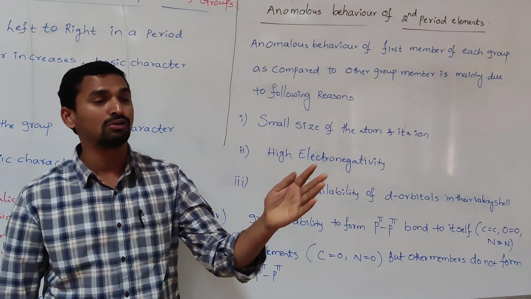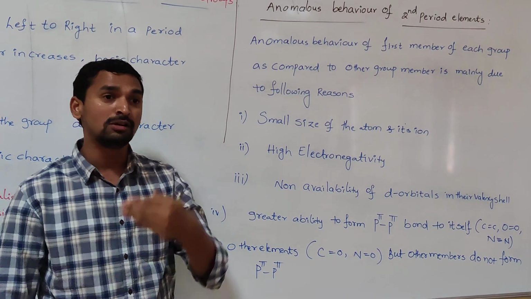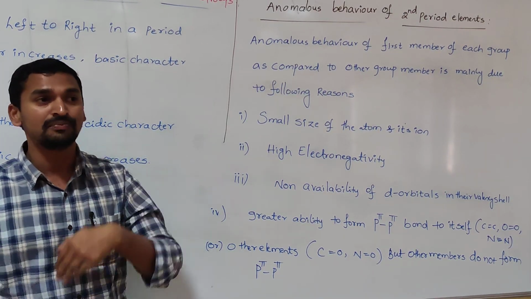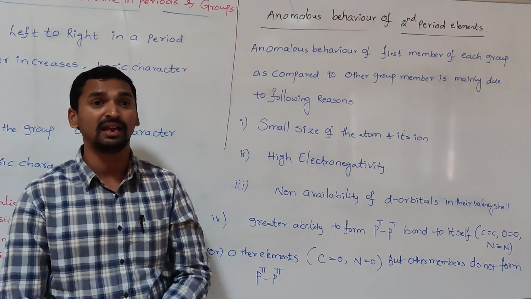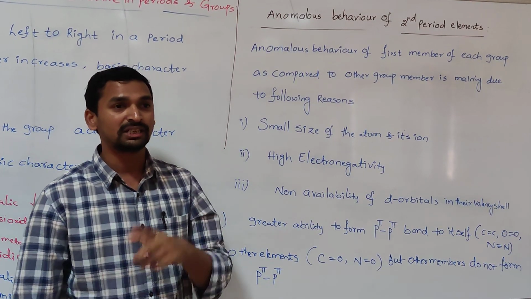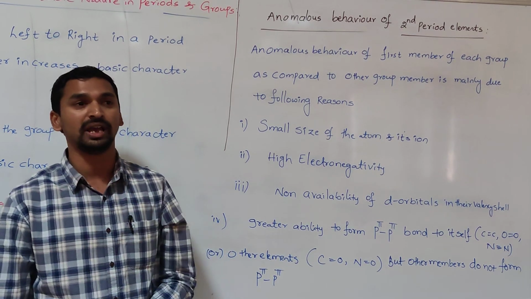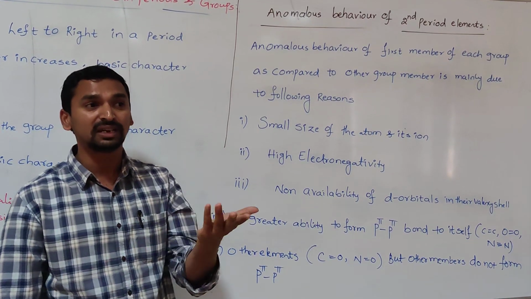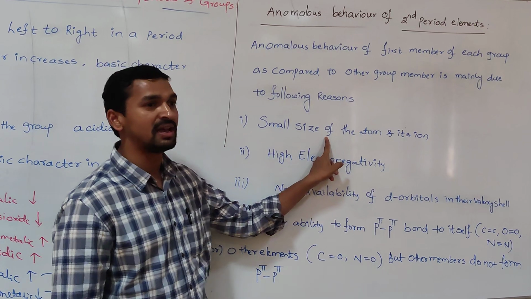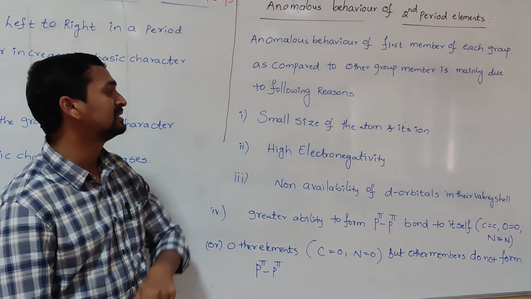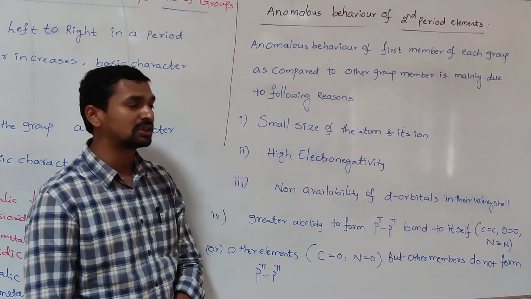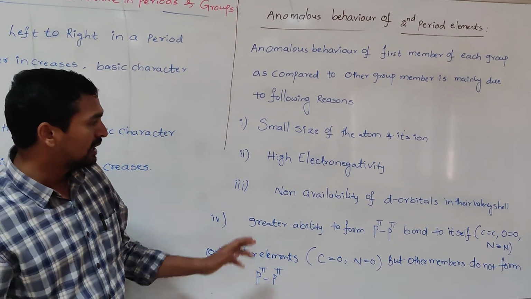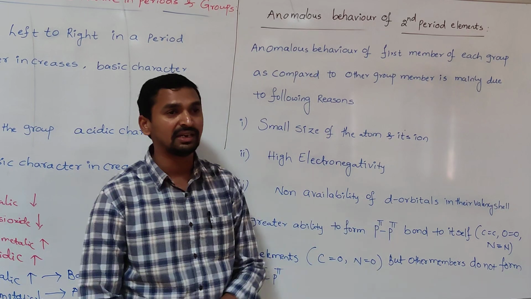But normally, applying the principle, fluorine is expected to have the highest, most negative electron gain enthalpy value. But what is there in reality? Chlorine is there. You expect fluorine, but chlorine has the more negative electron gain enthalpy. What is the reason? The reason is small size. Fluorine belongs to which period? Second period. And fluorine is also the most electronegative in nature. Non-availability of d orbitals in their valency shell.